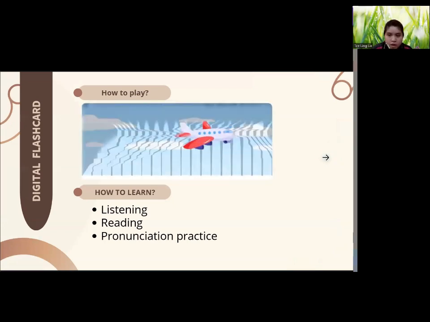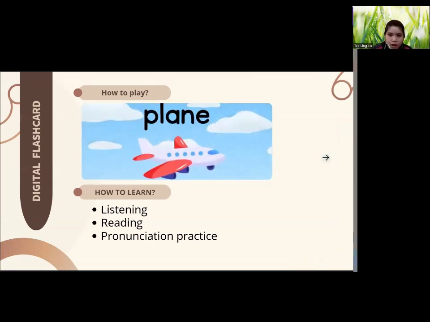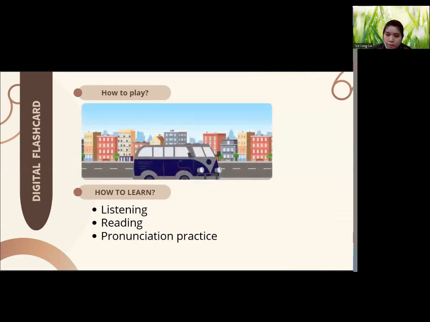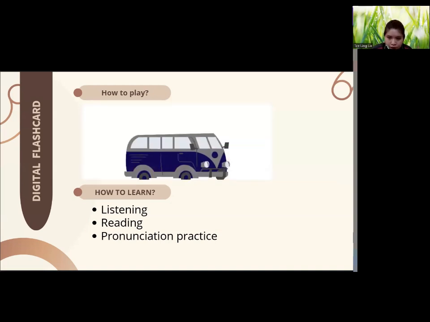So in these activities, children are shown digital flashcards on a tablet or computer. Next, they tap each card to hear the word's pronunciation and listen to the spelling. Then they repeat the word aloud and match it to the image to reinforce their learning. In this activity, children develop their listening skills by listening to the correct pronunciation of the word, enhance their reading skills by seeing the word and image together, and practice pronunciation by repeating the word after hearing it.